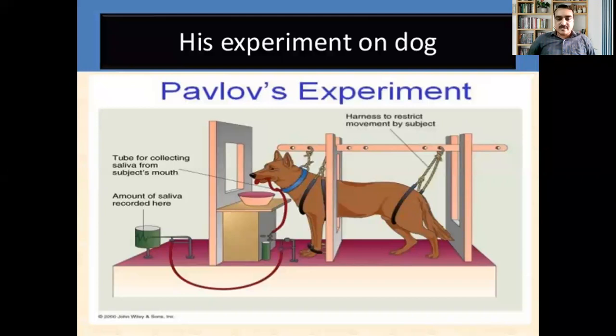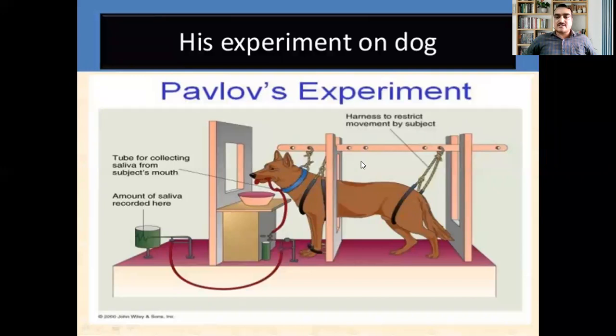Okay, so this is the arrangement. This is the table prepared by Pavlov for conducting this experiment. This is the dog, and there is an arrangement of a food plate where the food is provided. And this is the tube. You can see a tube here, for collecting saliva from the subject's mouth, which is nothing but the dog's mouth.